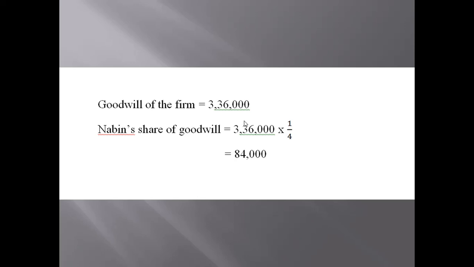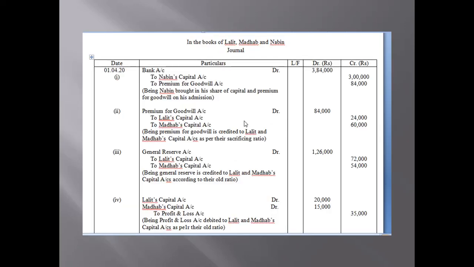This is a very simple question. We don't have to make the ledger accounts. We just have to pass journal entries. So total goodwill is 3,36,000, out of which Nabeen will be getting a 1/4 share from the profits. So his goodwill will be calculated as per his profit sharing ratio. It will be 84,000. Now let us start with the journal entries.